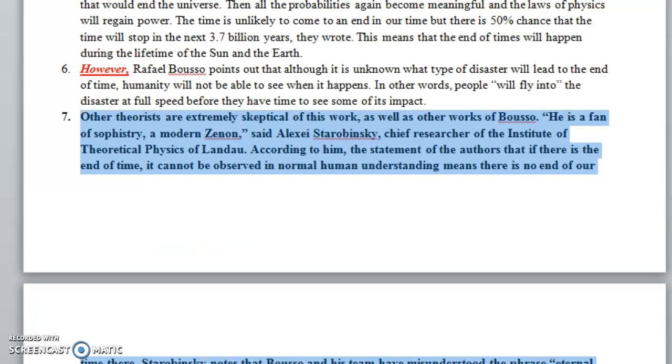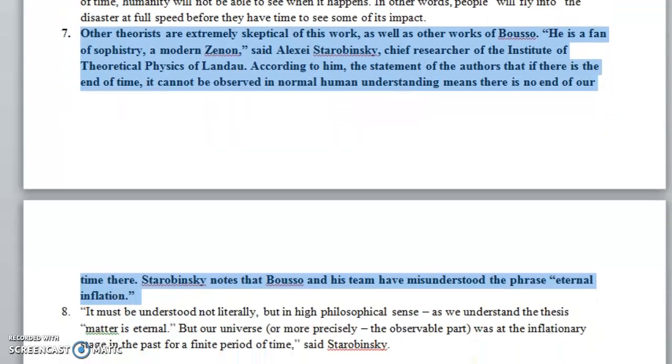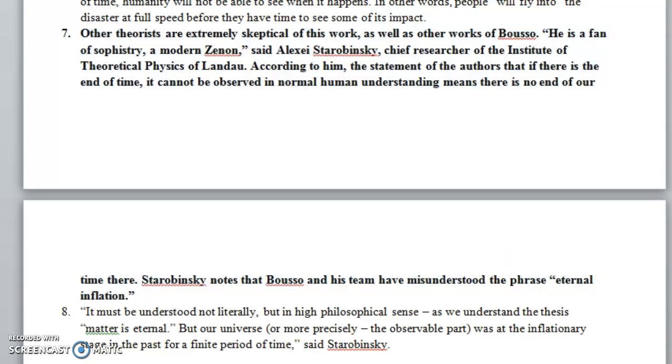Now let's see an example together. We'll go to this paragraph. Take a couple of minutes to read paragraph 7, and then we'll comment on the mood that we may feel while reading this paragraph. Okay, so here we have a keyword which is skeptical. Skeptical means doubtful. So we have the mood of doubt throughout the paragraph because we can feel that the writer or the theorists do not trust in Busso's theory. So we have the mood of skepticism all throughout the paragraph. This is one example. We'll see another example.